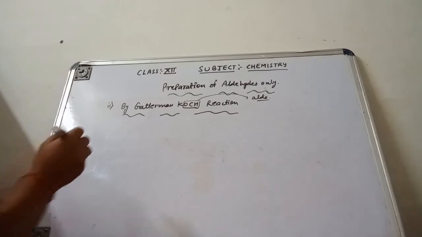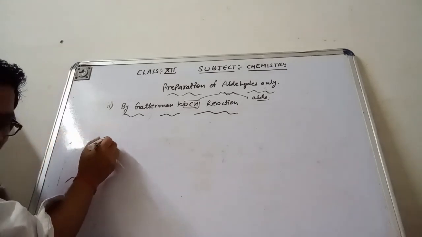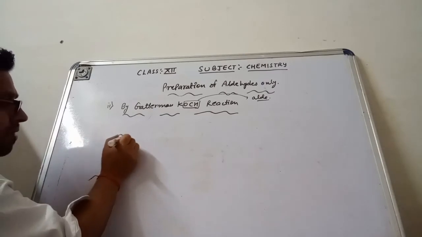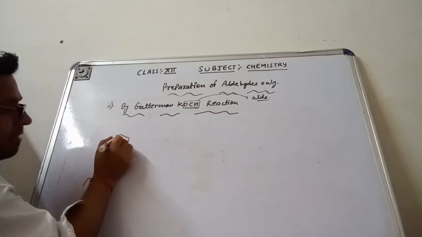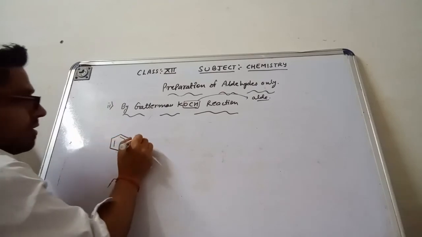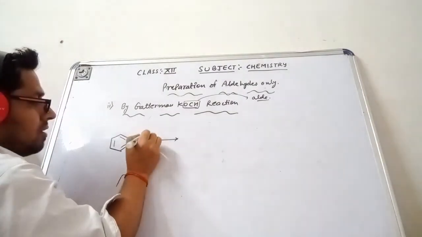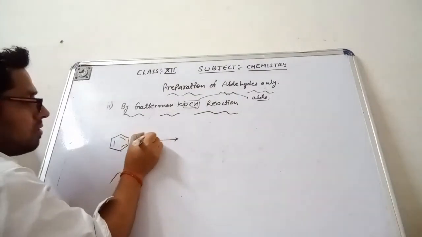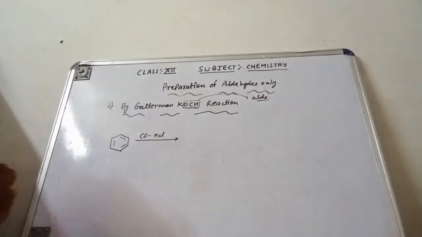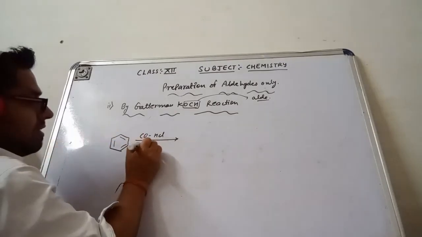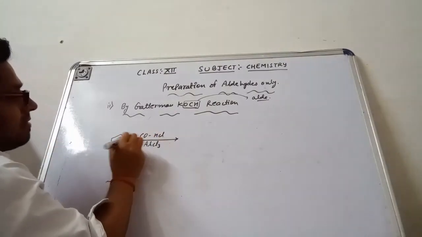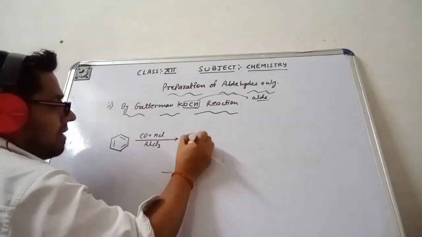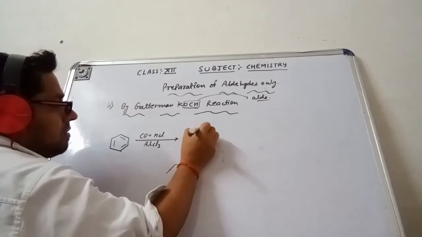In this, whatever benzene we have taken is going to react with CO and HCl, carbon monoxide and HCl, in the presence of anhydrous AlCl3. Then it will directly give us benzaldehyde, CHO.